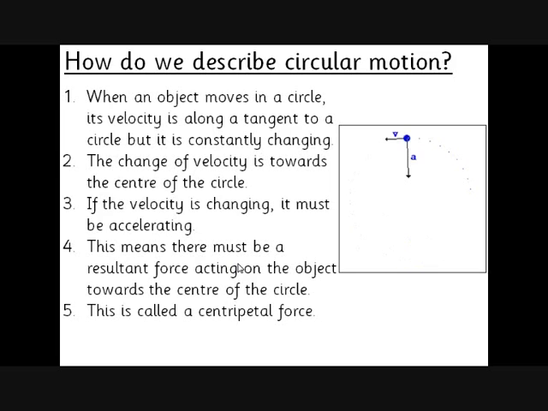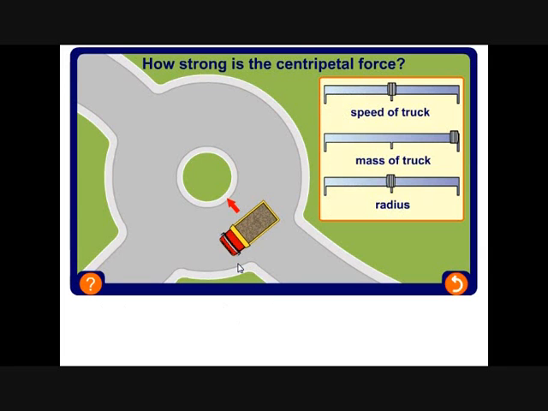Okay, so this centripetal force, let's have a look at it in action. If you imagine this truck, we can change three things about this truck moving in a circle. We can change the speed of the truck, we can change the mass of the truck, and we can change the radius that the truck is travelling in. So if we adjust one at a time to make things nice and simple, the thing that you need to look at is the size of this arrow.